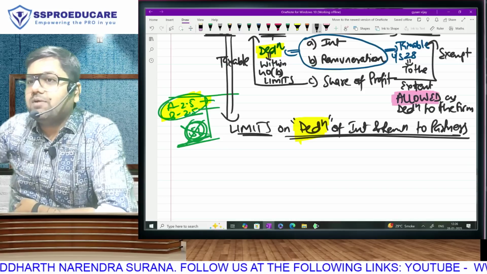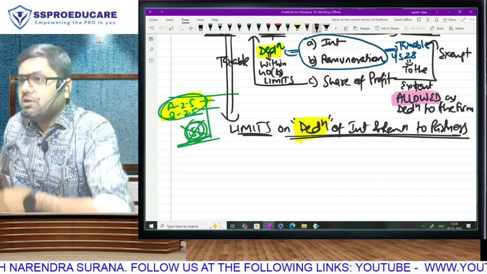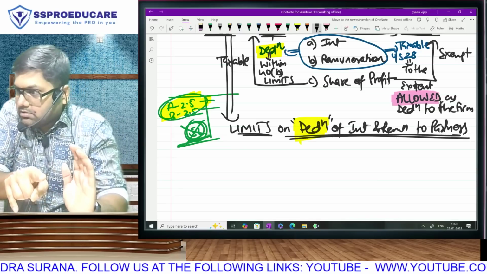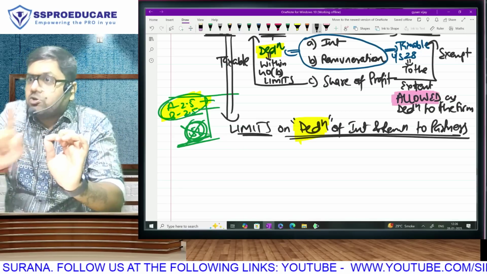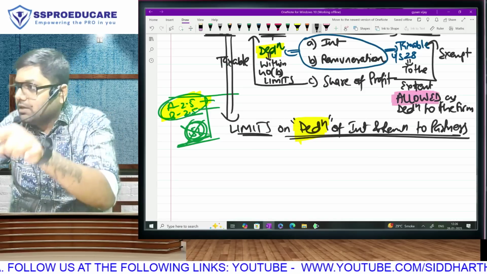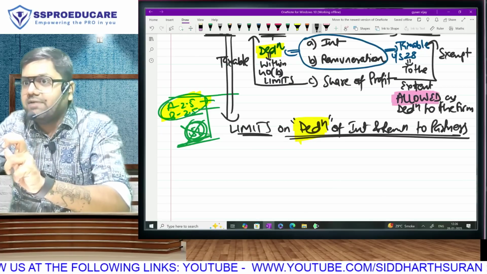See, last time when you said partner will pay tax on 1 lakh, I accepted that mistake because that is a pardonable mistake. You understand that firm has taken deduction of 4 lakh. That means 1 lakh is taxed. So, partner will pay tax on that amount which is not taxed. So, the deduction taken by the firm will be taxable income of the partner. So, that mistake was acceptable. I didn't even react to it.